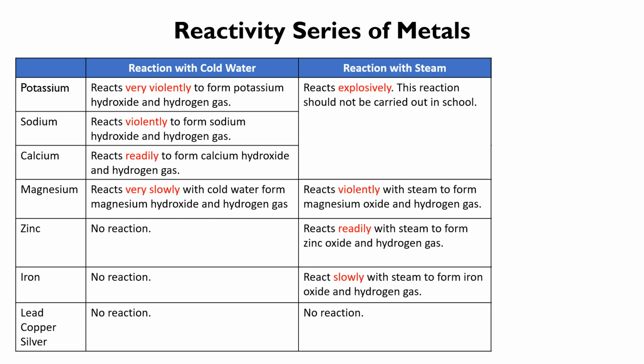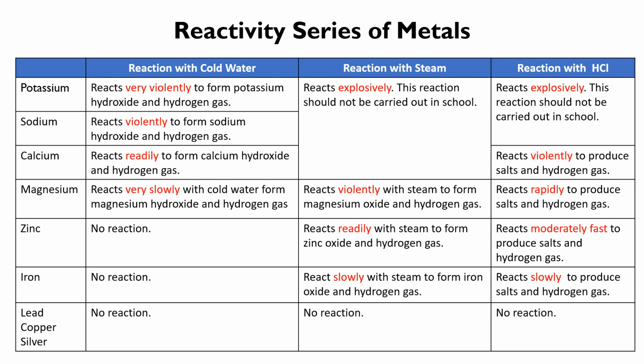Next, we look at the reaction with steam. Potassium, sodium, calcium react explosively with steam. This reaction should not be carried out in school. Magnesium reacts violently with steam to form magnesium oxide and hydrogen gas. Zinc reacts readily with steam to form zinc oxide and hydrogen gas. Iron reacts slowly with steam to form iron oxide and hydrogen gas. Lead, copper, and silver have no reaction with steam.